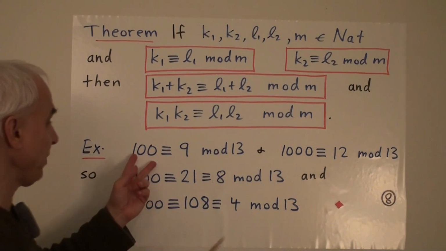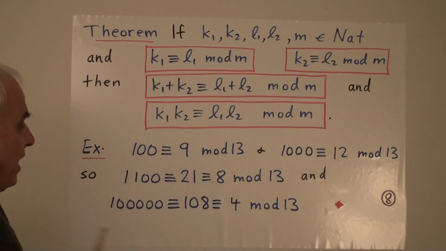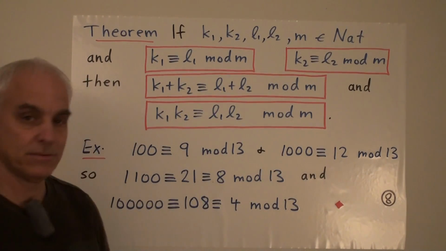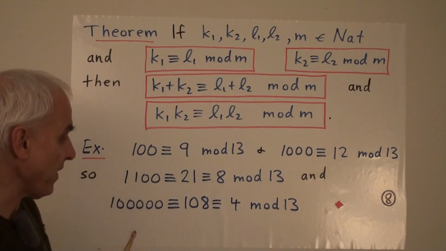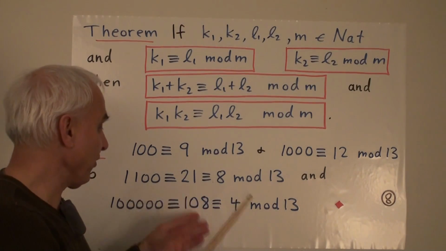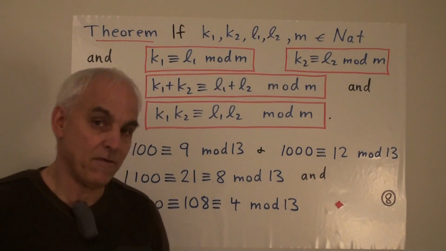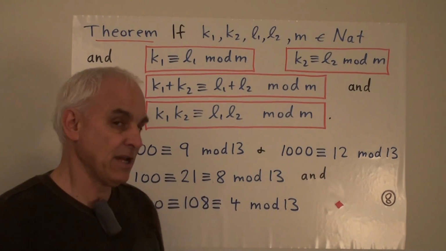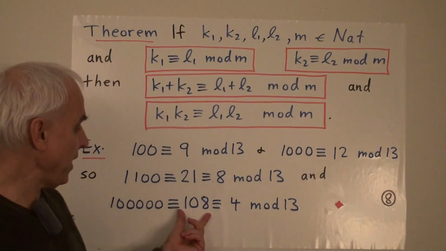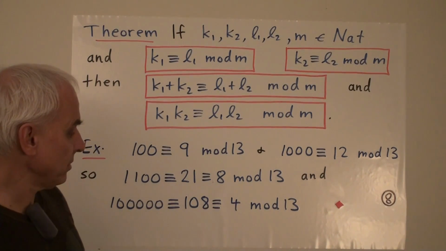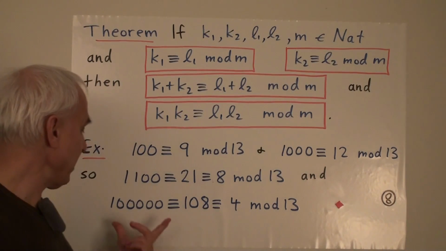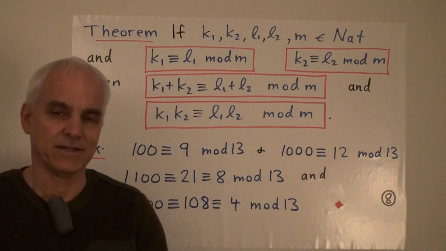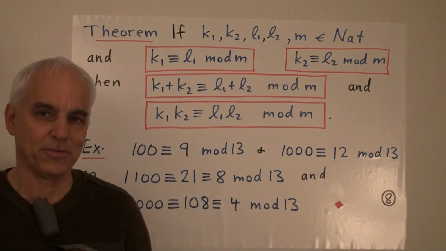On the other hand, if we multiply these two numbers, we get 100,000 on the left, and that should be congruent to the product of 9 times 12, which is 108. We can simplify that mod 13 by taking multiples of 13 out. 104 is 8 times 13, so if we take 104 out, then 108 becomes 4. So 108 is congruent to 4. That means 100,000 is congruent to 4 mod 13, and you can check that's the result we got earlier.